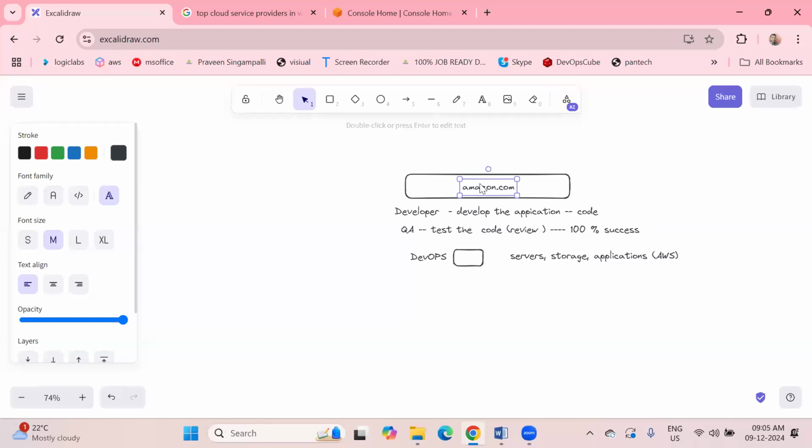If any configurations are required, he needs to do them. Suppose, as I told, Big Billion Day came. What happened? Our servers will not be sufficient. So as a DevOps engineer, you can increase our servers. Once the sale is over, again we need to decrease the servers. As a DevOps engineer, we can decrease them. And again, the developer writes a new version of code, the QA team reviews it, and after that the DevOps engineer can release the second version.